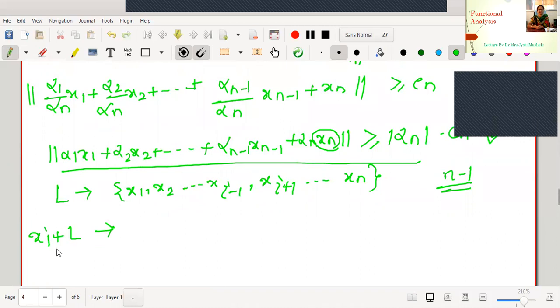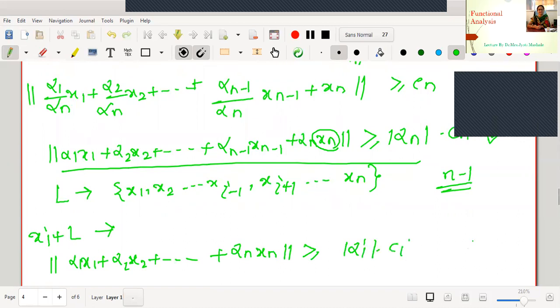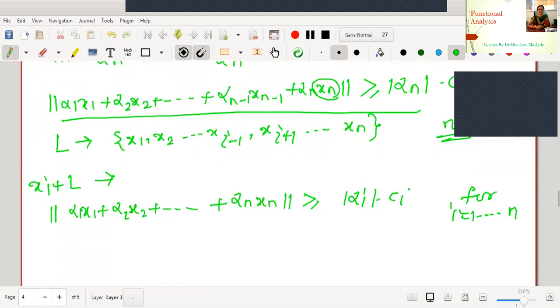Therefore, let me write the inequality similarly: alpha 1 x1, alpha 2 x2, and so on up to alpha n xn, is greater or equal to mod alpha i into Ci, for i equal to any value from 1 to n.